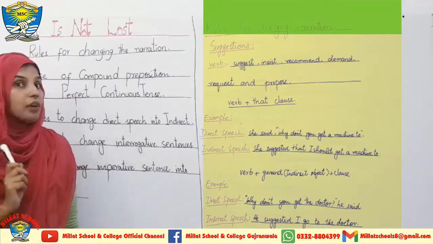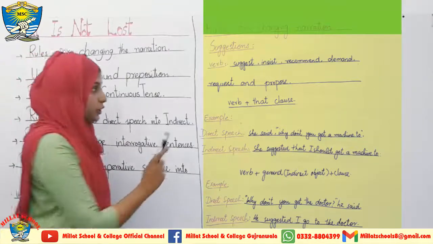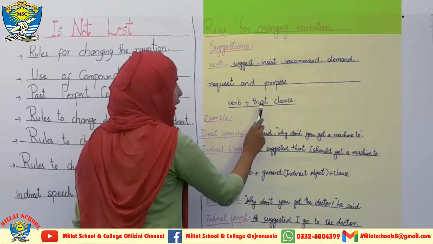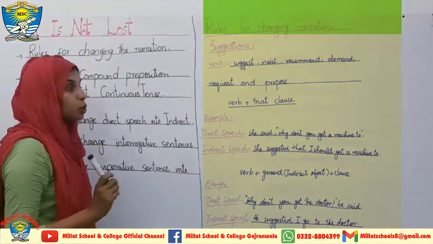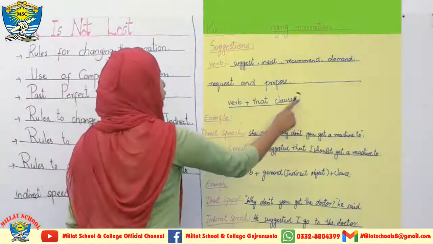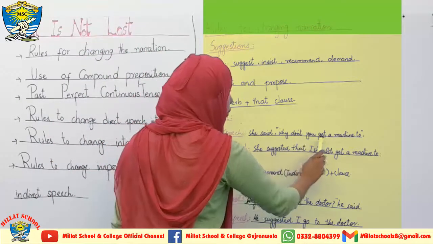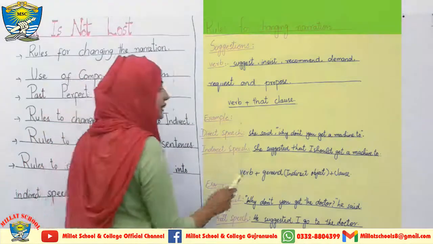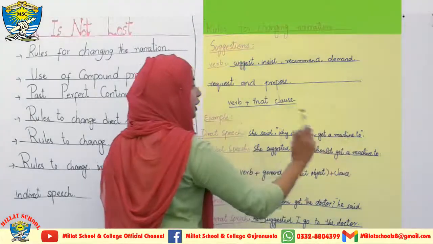And the formula to change these statements into the indirect speech is over here on the screen: verb plus that clause. The example will help you to understand this formula. In direct speech, she said, "Why don't you get a machine too?" In indirect speech, she suggested that I should get a machine too.